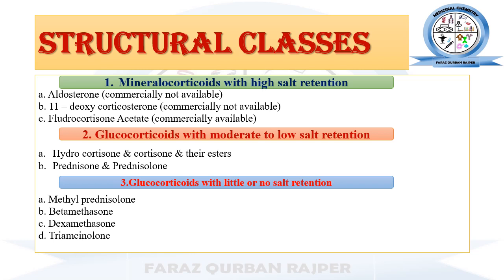I have mentioned only a few of those, like methylprednisolone, betamethasone, dexamethasone, triamcinolone, and beclomethasone, and several others like budesonide and other different steroidal hormones which have a role as glucocorticoids, and they are usually made by structural modification of hydrocortisone in order to have the maximum glucocorticoid activity.